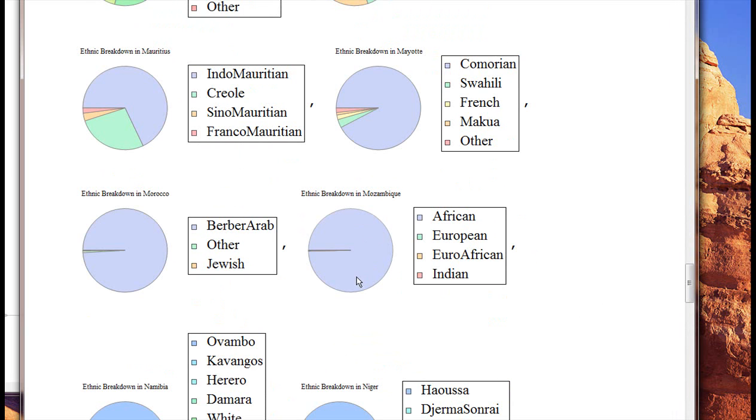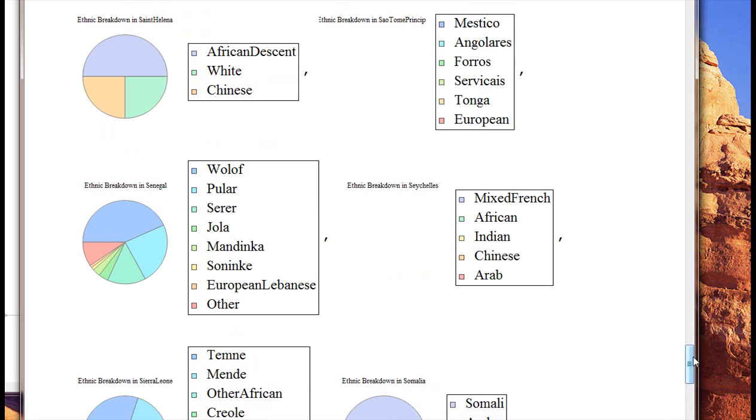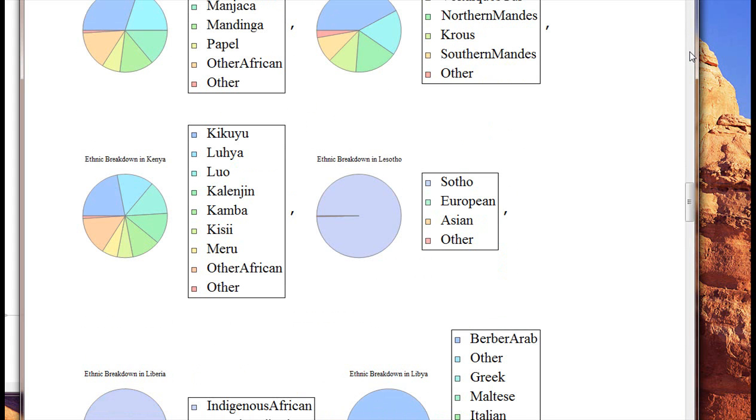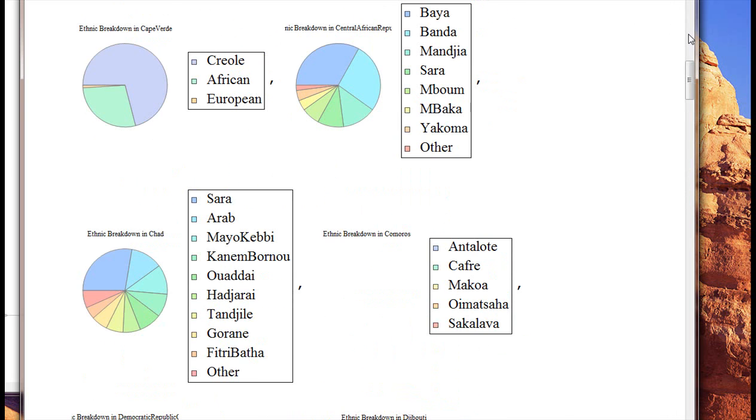Mozambique, everyone's African. Morocco, everyone's Berber. Just about everyone's Berber. In Nigeria, you have a lot of different types, very multi-ethnic. Actually, just by looking at the graphs quickly, you can see which countries are dominated by ethnic groups or are very multi-ethnic. Kenya, Ivory Coast, Guinea, Ghana. Gabon is obviously very mono-ethnic, you could say.